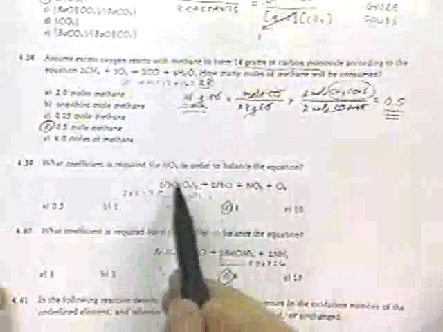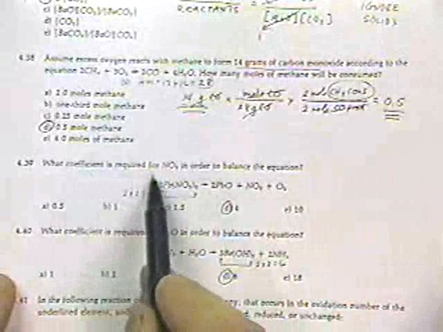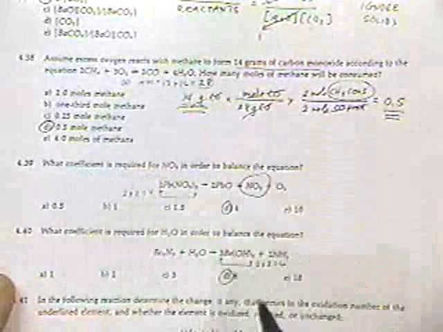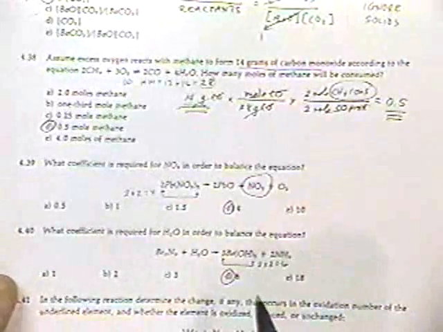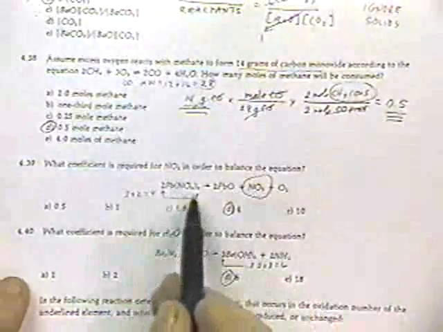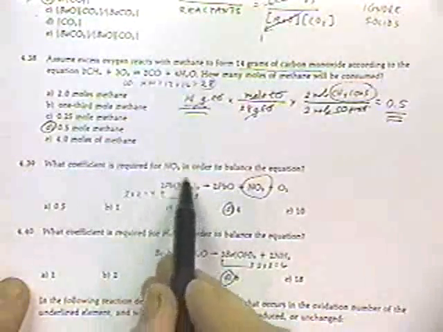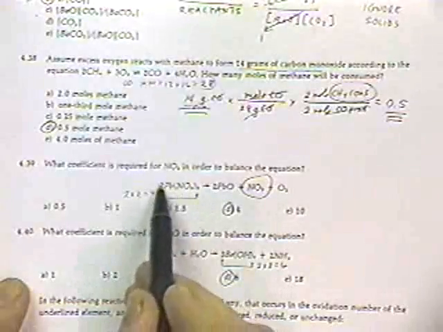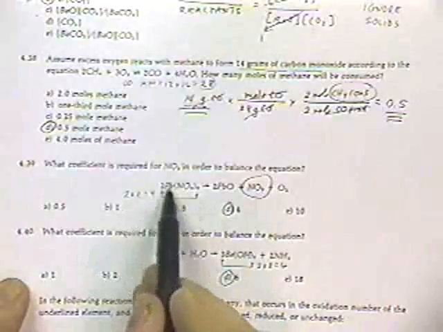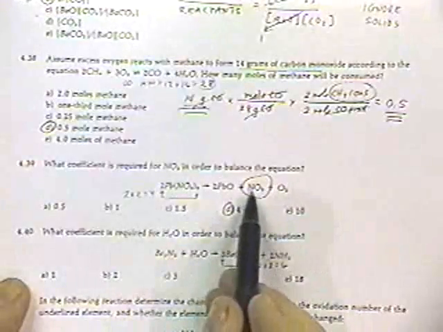Here we have an equation. The question is, what coefficient is required for this species in order to balance it? And this can be done by the guess-and-by-golly method, really. We've got nitrate, we've got 2 nitrates, and then we've got 2 of those lead nitrates. So I've got 2 nitrogens times 2, so there's a total of 4 nitrogens on the left. I don't see nitrogen anywhere else, so that means I have to have 4 of these in order to get a balance.